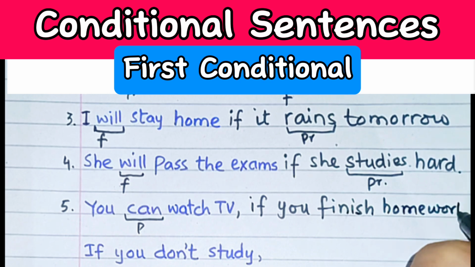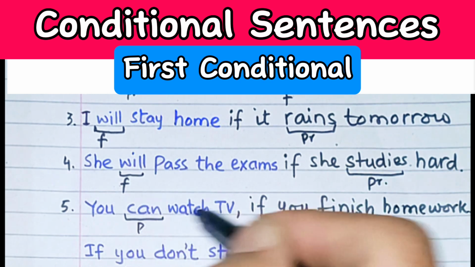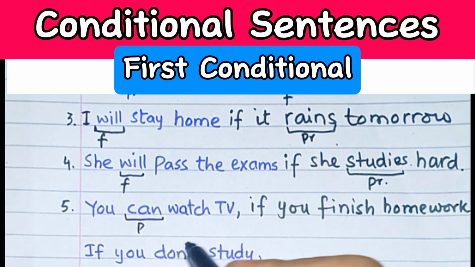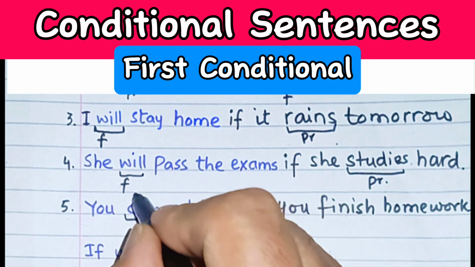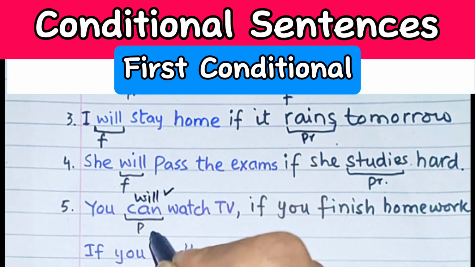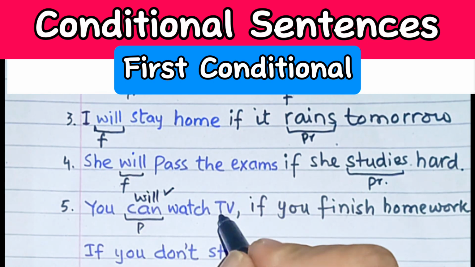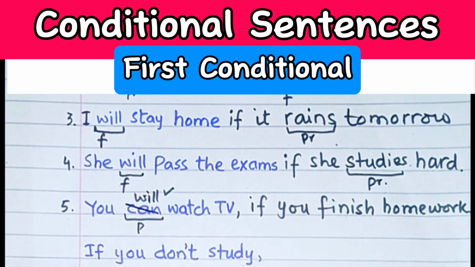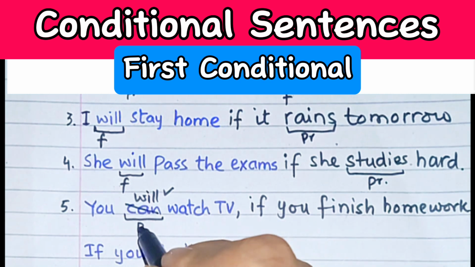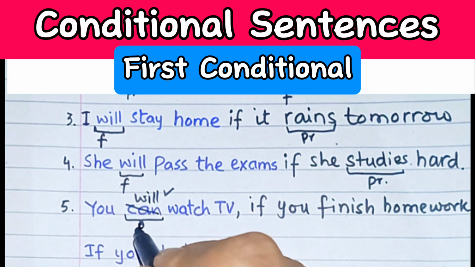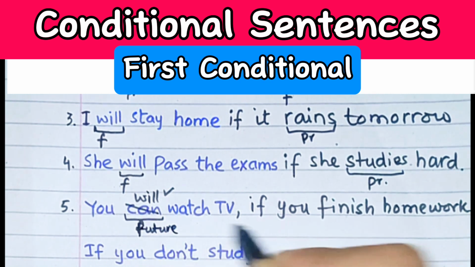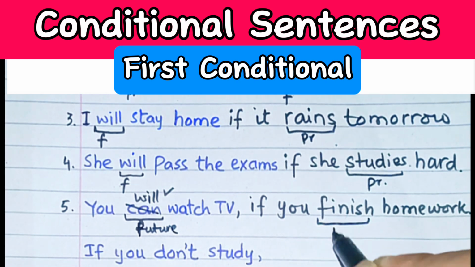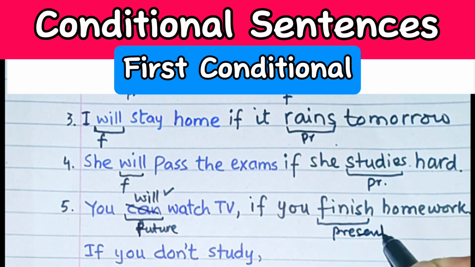One thing is to be remembered, that I have written over here can. So we may write that you will watch TV if you finish homework. This is the correct sentence, meaning this is the condition. So we are not supposed to write can over here. So the if clause is in present, and the main clause will be in future.